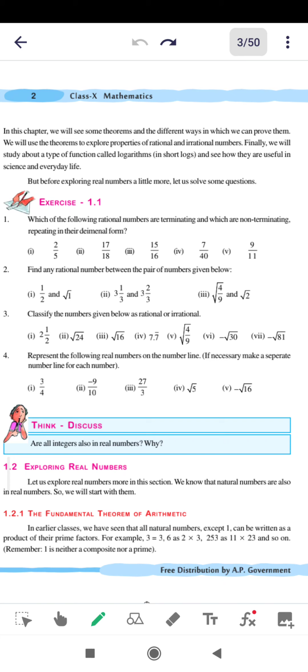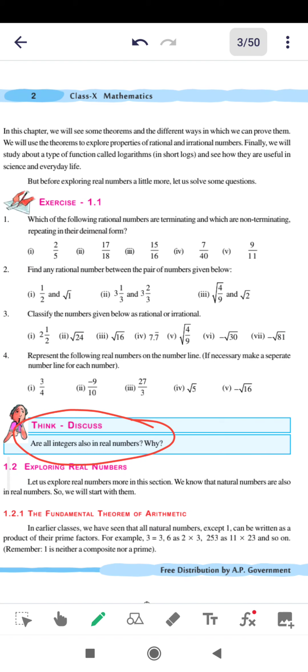Friends, now we'll understand real numbers and we'll solve this think and discuss. Are all integers also in real numbers? If so, why? So, all integers are in real numbers means all integers are a subset of the real number set.